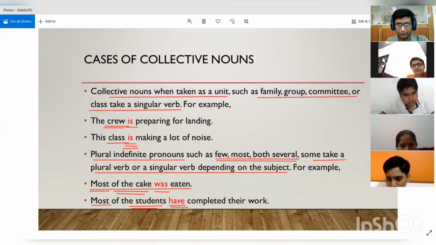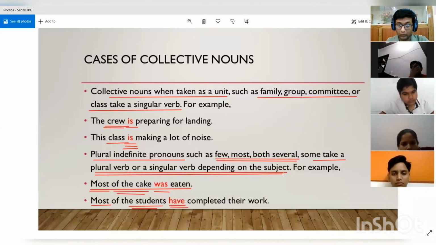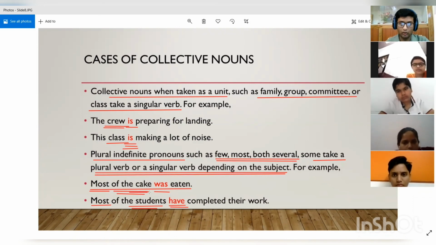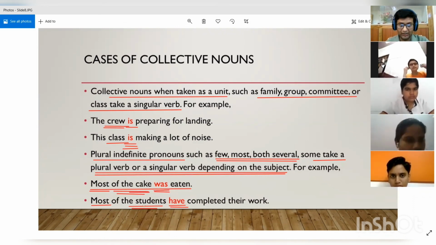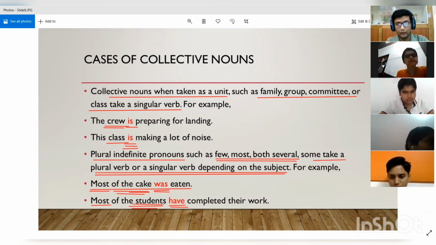Because when we use plural indefinite pronouns, they take a plural or a singular verb depending upon the subject. Over here, the subject was a single cake, so we used was: most of the cake was eaten. And over here, the subject was students, which is plural, so we say most of the students have completed their work. All right.